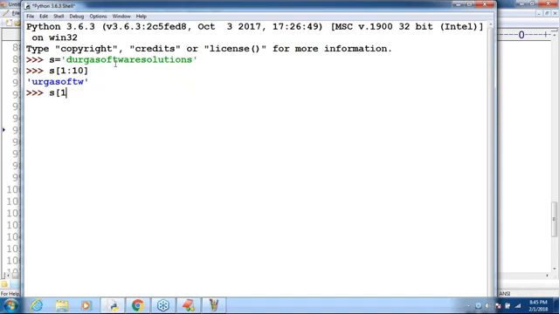Sir, now 1 colon 10 colon 2 I'm taking. So it starts from 1, U we are going to get. Can you please tell, what is the next one after U in the output? G, but not R. Now observe. I hope you can understand. U, G, S, F, W. This is the output by default we will get. Clear, right?